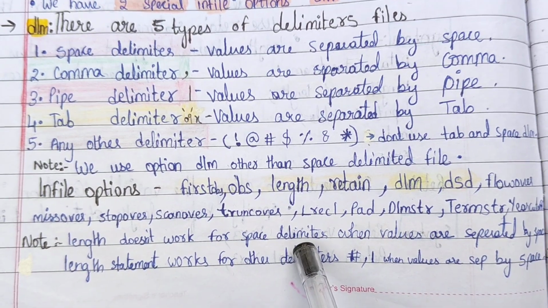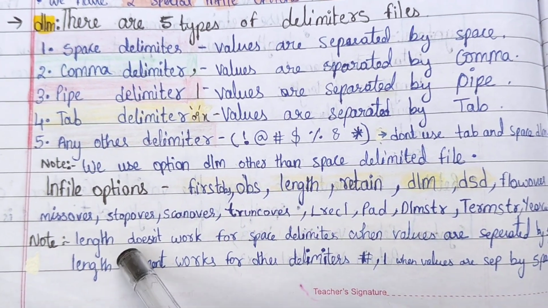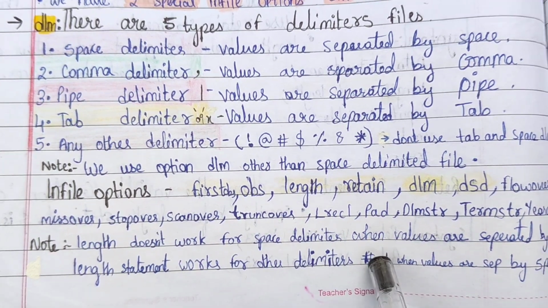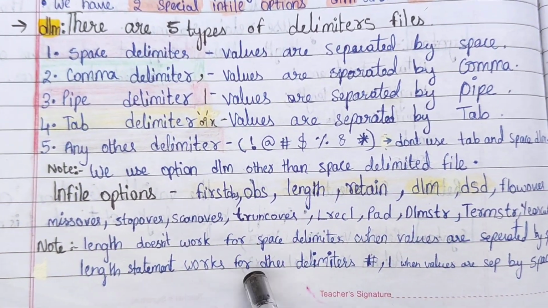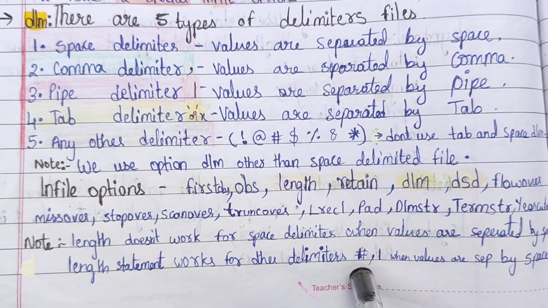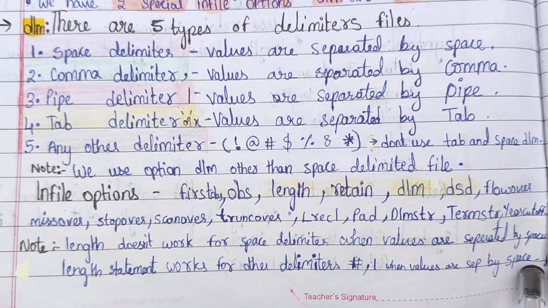Length doesn't work for space delimiter. This is an important note. Okay, the length statement doesn't work for space delimiter when values are separated by space. Length statement works for other delimiters like hash, comma, pipe.